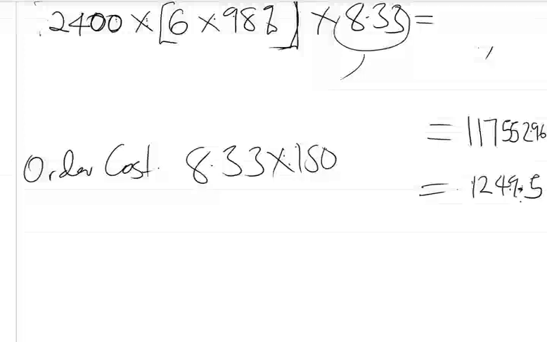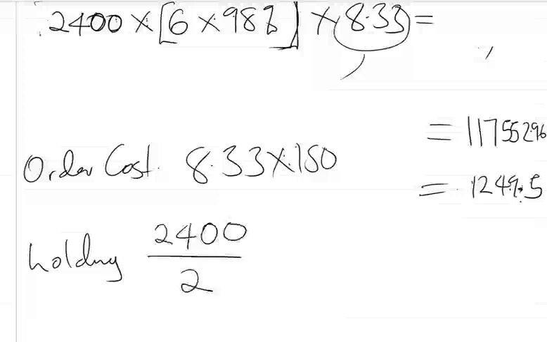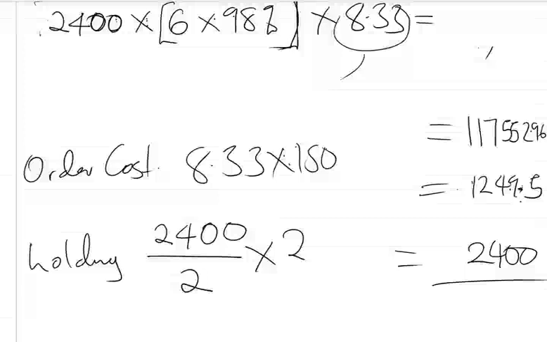Now let us look at the holding cost. We know that holding cost is the economic order quantity over 2 to find the average, times the holding cost. But because now we are not using the economic order quantity, they have given us another level of units to be ordering. So we use that one in this case. So it's 2,400 divided by 2 times 2, which is giving us 2,400.